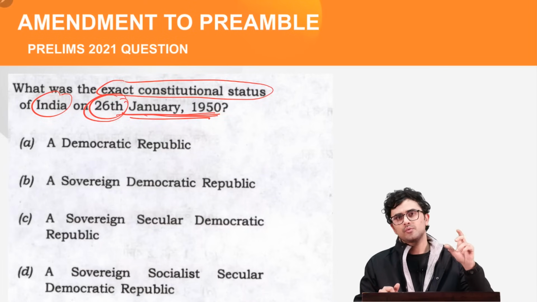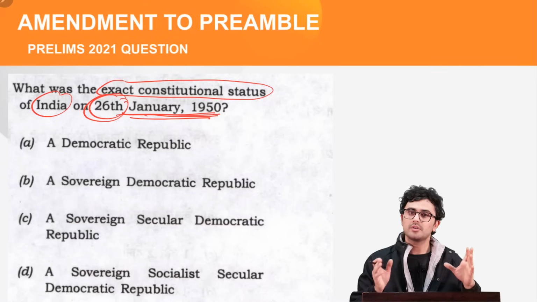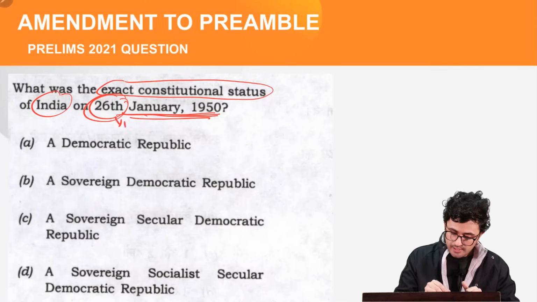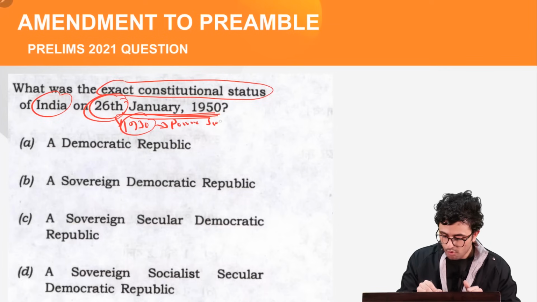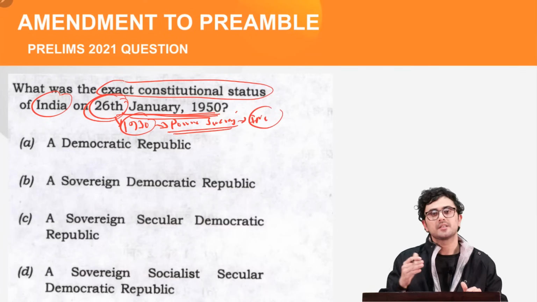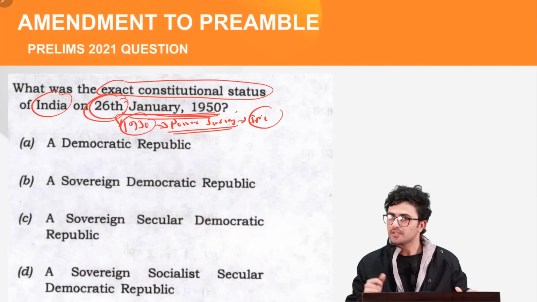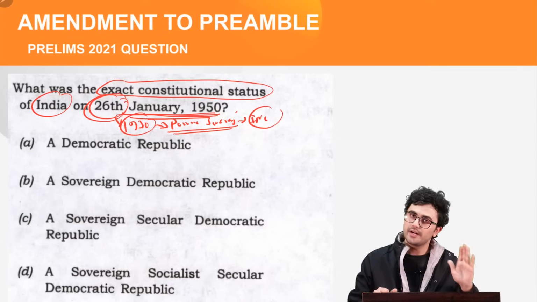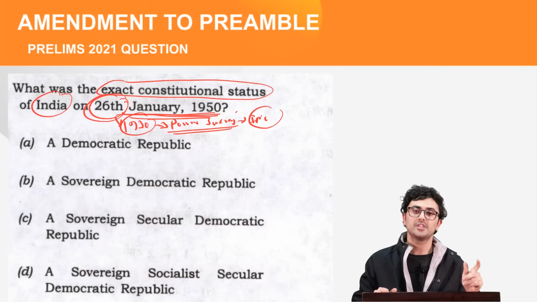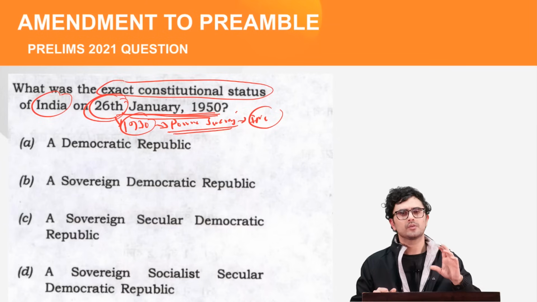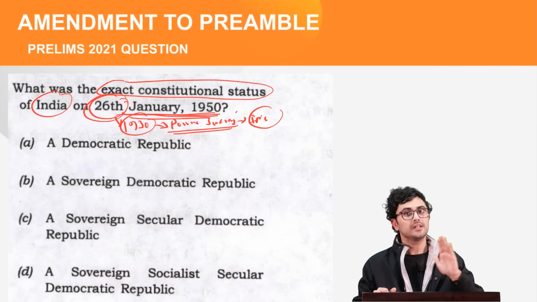The date 26th of January was chosen because on this date, in the year 1930, the Purna Swaraj movement was launched by INC as the part of the larger civil disobedience movement. So, we already know that there are several changes such as socialist and secular which have been made to the preamble in the later years.